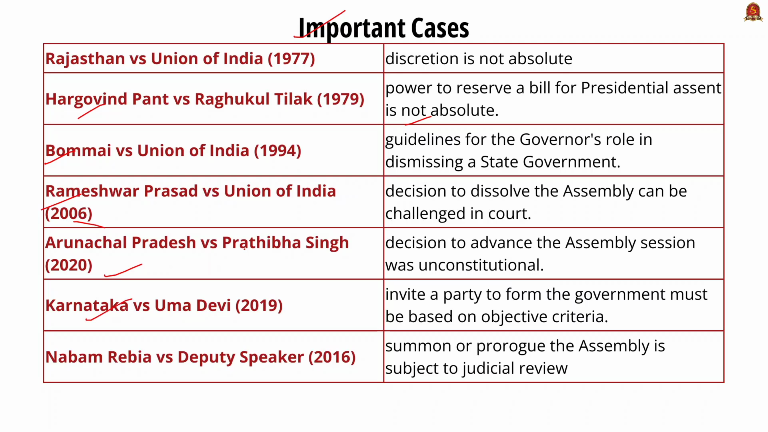And the next important case is Karnataka versus Umadevi 2019, in which the Supreme Court held that the governor's decision to invite a party to form the government must be based on objective criteria. And the last important case, Nabam Rebia versus Deputy Speaker 2016, in which the Supreme Court held that the power to summon or prorogue the assembly is subject to judicial review. These are the important cases related to the governor versus state.